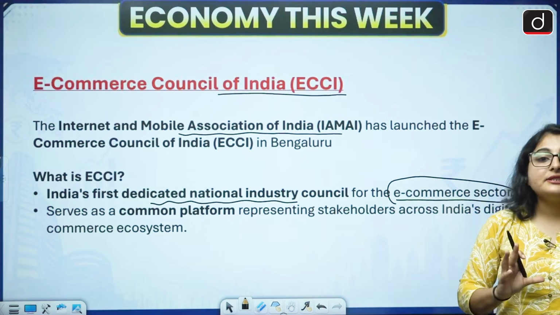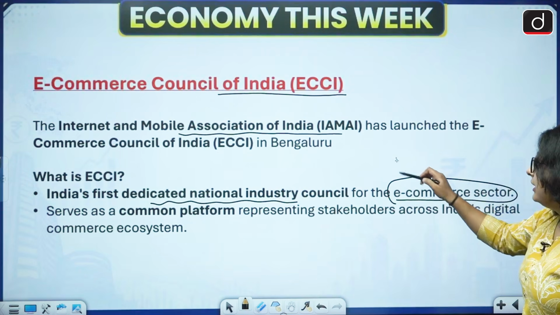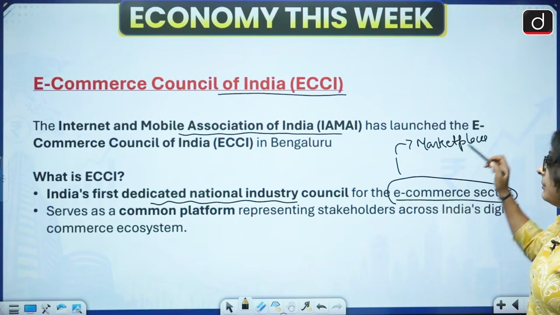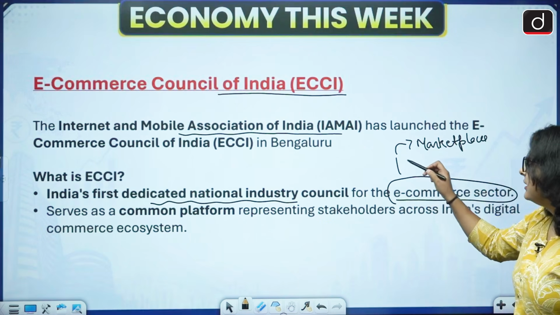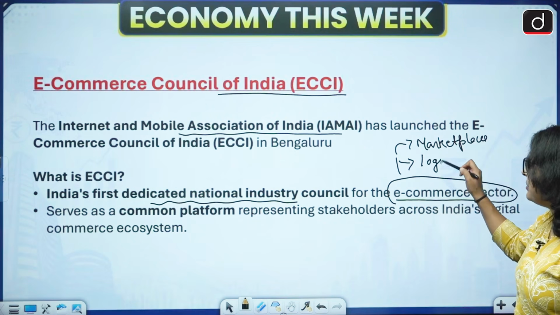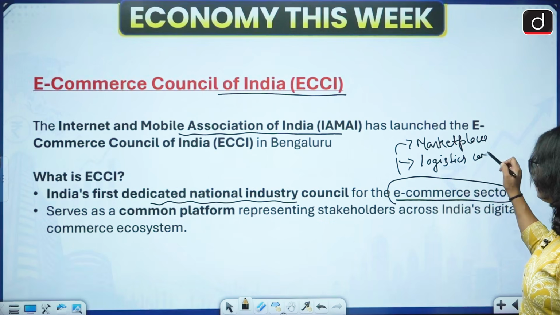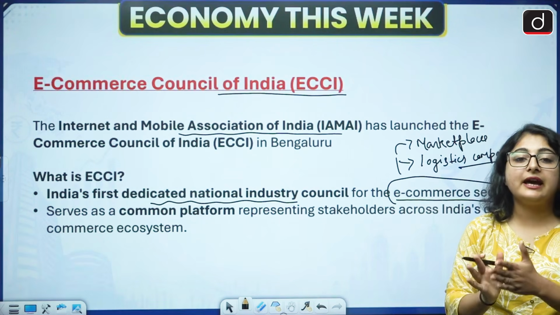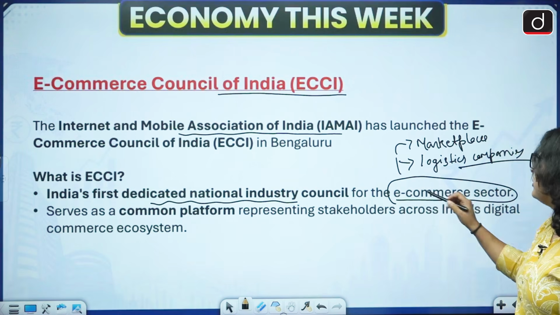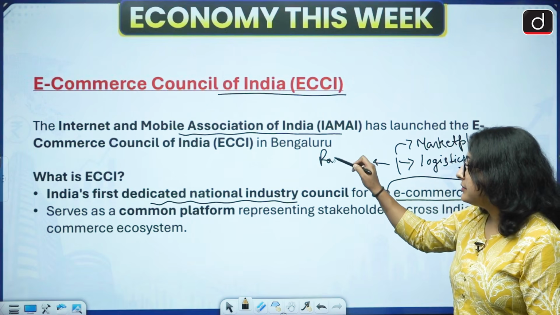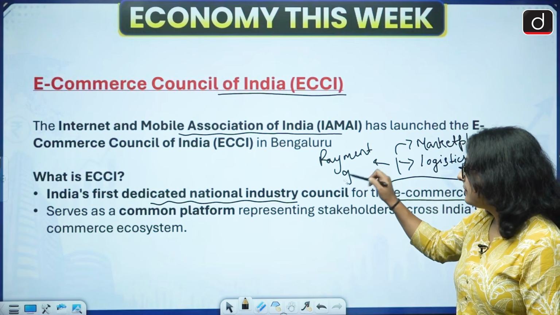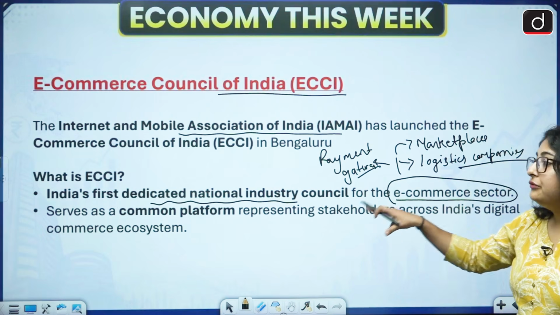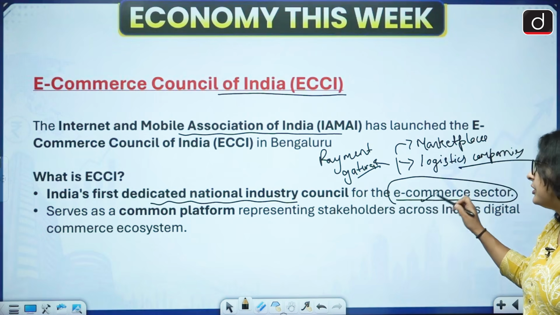See, the e-commerce sector has various stakeholders. It includes marketplaces, like Amazon, Flipkart. All right. It also includes the logistics companies, the ones that carry your goods and services, right? The ones that carry the load of these marketplaces. It also includes the payment providers or the payment gateways. So a lot of stakeholders are included in the e-commerce sector. So, ECCI will be the first dedicated national industry council for this particular sector.